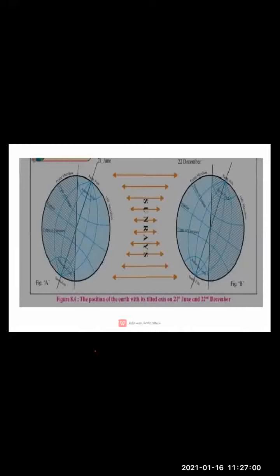We experience different seasons in a pattern like summer, then rainy, and then winter. Clear? It never changes, it's not like after summer there is winter and then rainy. No, it's a cycle.